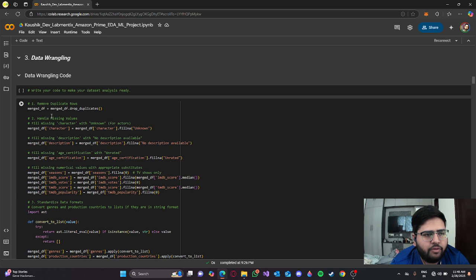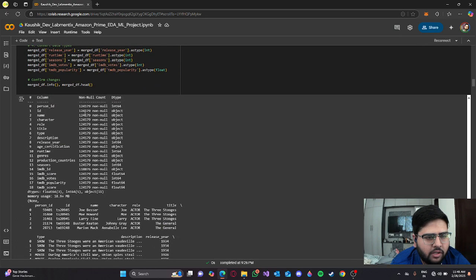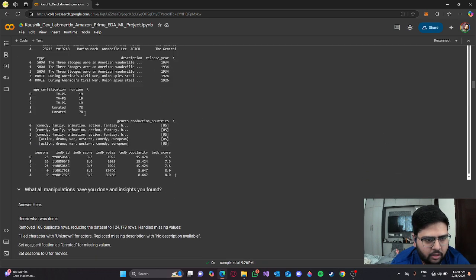Now in the data wrangling part, I've removed the duplicates. I've dropped the duplicate rows. I've handled the missing values, and this is the result.